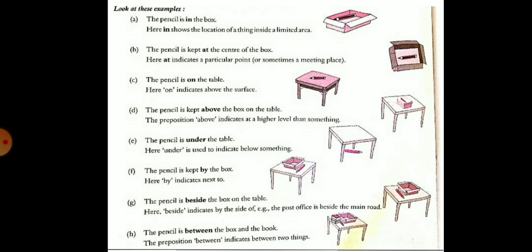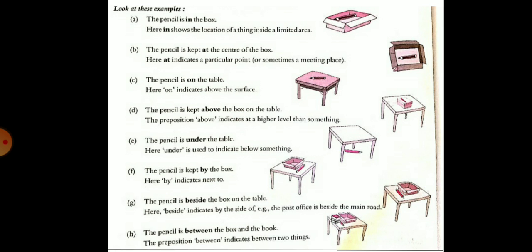Look at the example. In the first picture you can see a box and a pencil. Where is the pencil? The answer is: the pencil is in the box. Here in shows the location of a thing inside a limited area.